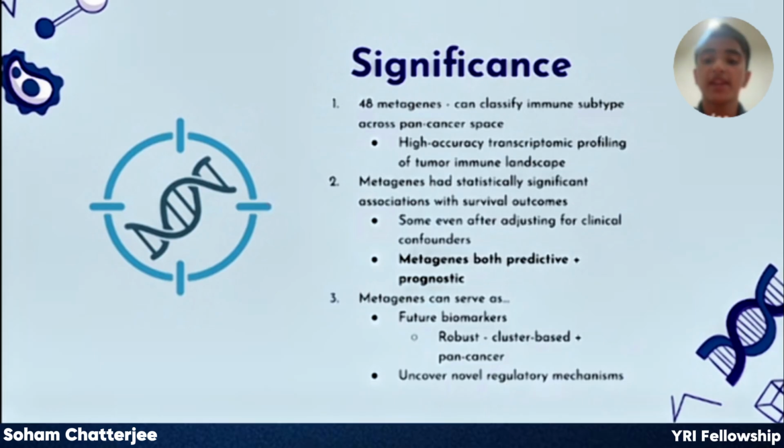The expression of many of these metagenes influence survival outcomes even after adjusting for clinical confounders. As a result, they may be the foundation of future biomarkers, as they're more robust than just single gene biomarkers and are generalizable across many cancer types. The biological insights, which I talked about earlier, may help uncover novel regulatory mechanisms of the tumor immune microenvironment.